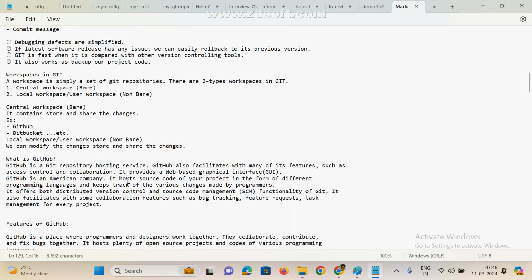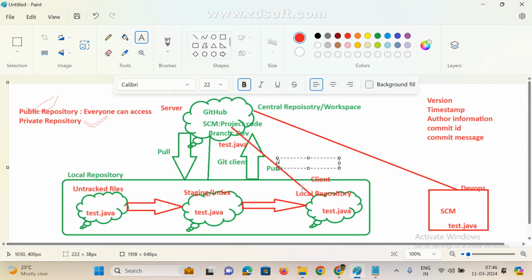Now see here, with the help of a client we can easily connect local to central, and we can easily get the code, and whenever we need, we can push our local code to the central repository, and pull from central to local, and we can manage our source code in the simplest way. Also the main purpose is tracking, history, security and access control. Already we discussed, right?